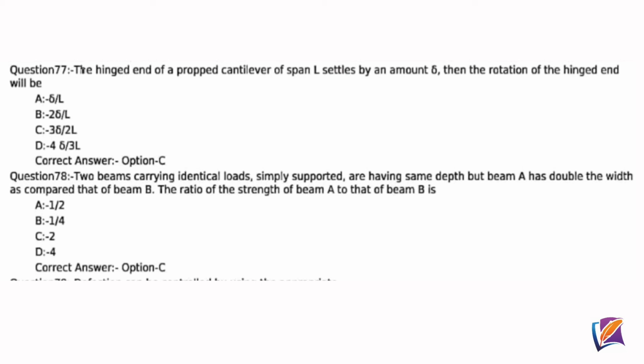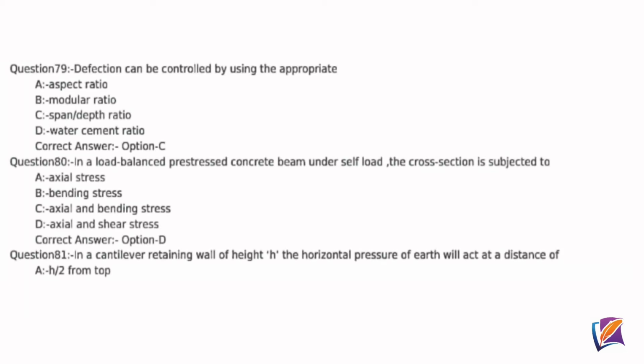Question 78. Two simply supported beams carrying identical loads have the same depth, but beam A has double the width as compared to that of beam B. The ratio of the strength of beam A to that of beam B is, correct answer option C, 2. Question 79. Deflection can be controlled by using appropriate, option C, span by depth ratio.